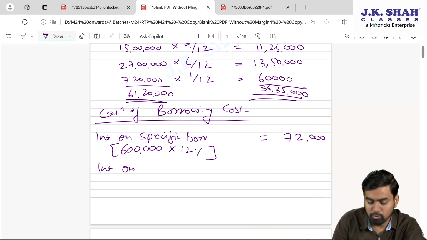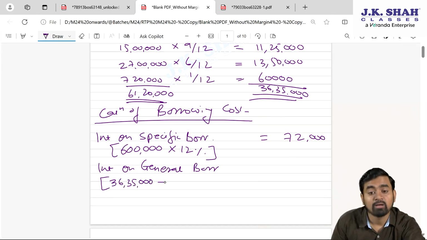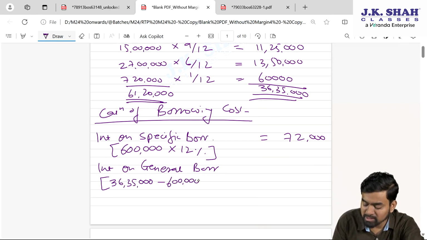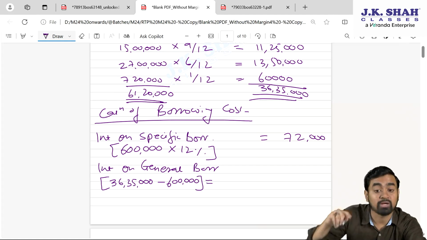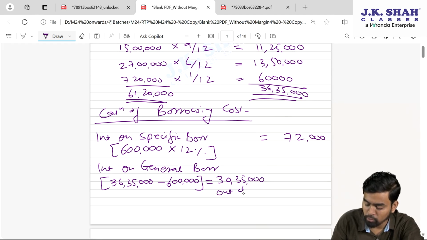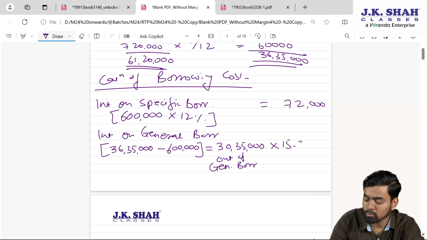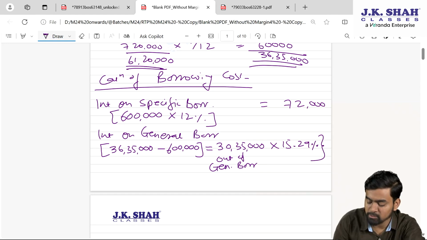And then interest on non-specific, or you can say general borrowing. So total average expenses 36 lakh 35,000. This total expense is out of first specific borrowing 6 lakhs. So the remaining amount, 30 lakh 35,000, we have utilized out of general borrowing, and the rate for this is 15.29%, which we have calculated, my dear students.